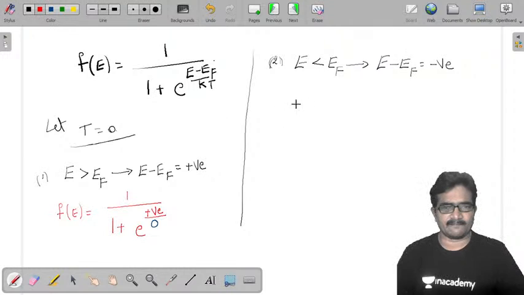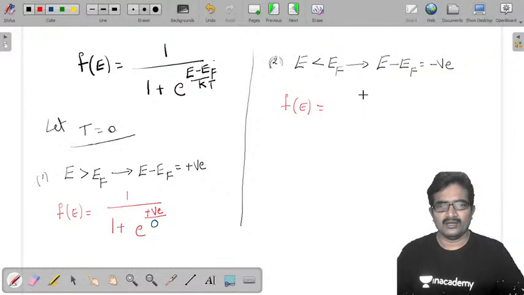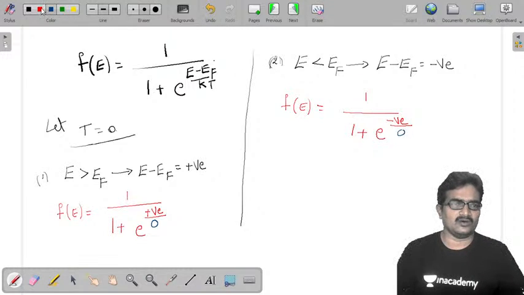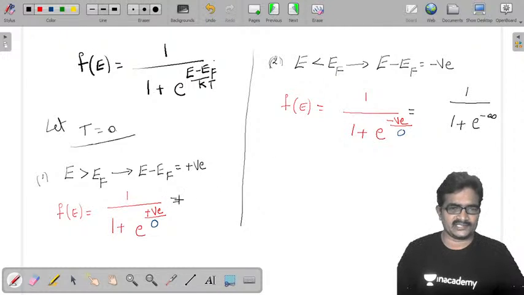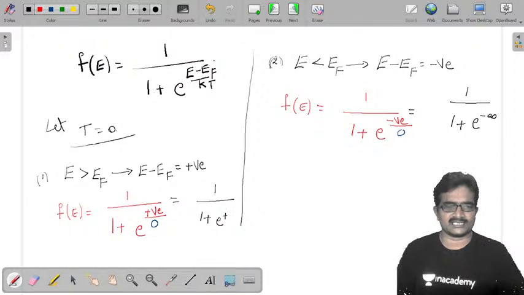The same thing I am writing here. F of E became 1 by 1 plus e power (negative, because E minus EF is negative) by 0. Now its value is 1 by 1 plus e power minus infinity, and the other is 1 by 1 plus e power plus infinity.